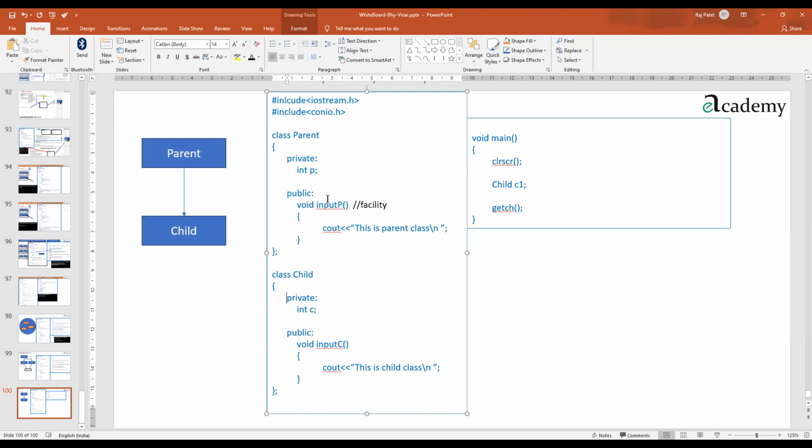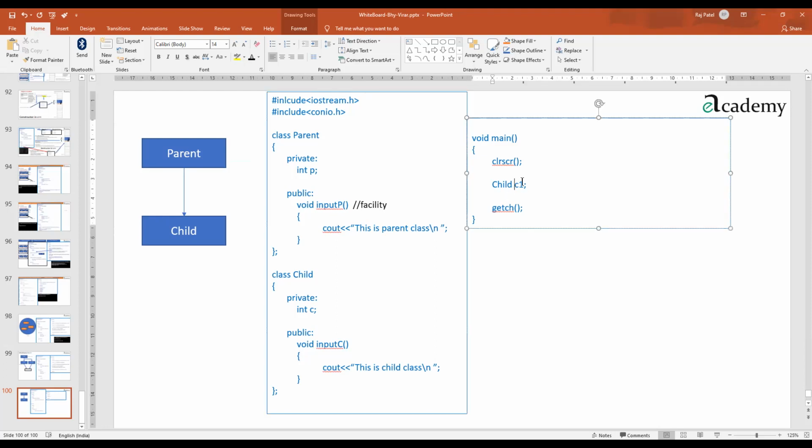But if a parent wants to use certain facilities of the children, I think they may not be able to. Suppose you grow up, become 24 or 25, get settled, start earning and make lots of things. Then if your parents feel that they have rights over all your things, I don't think you will agree. But vice versa, we feel it is true. So here also the things have been made in such a way.